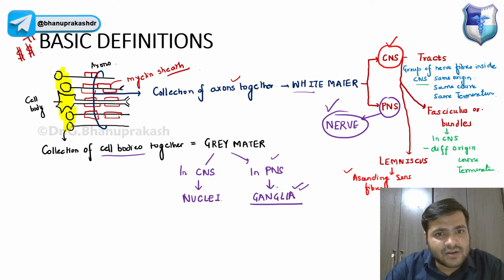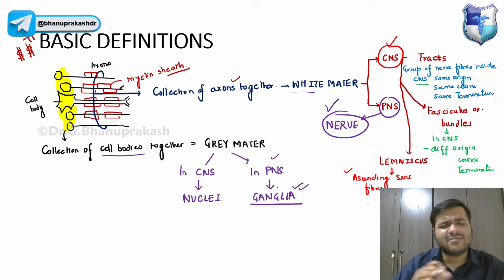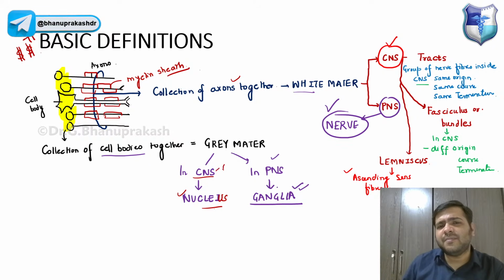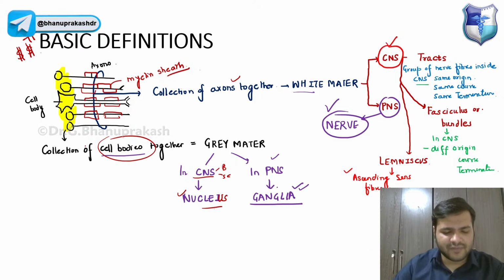A nucleus is a collection of cell bodies. When we talk about the nuclei in the spinal cord, we will be talking about certain nuclei. When I say nucleus of the anterior horn, you should know what a nucleus is. In the central nervous system, in the brain and spinal cord, it is the cell body of the neuron. That is something to think about when I discuss that. I hope this is clear, guys. Give me a thumbs up if these parts are clear.